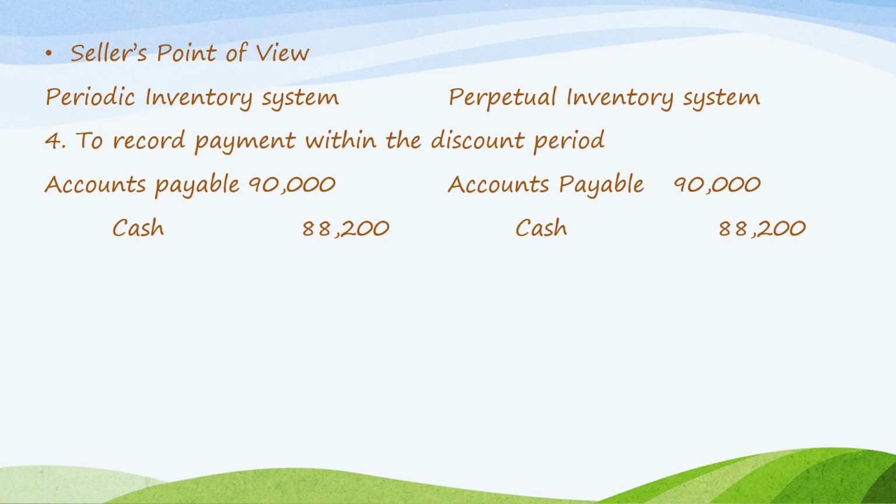90,000 times 0.02, which is 1,800. So, the purchase discount is 1,800. Therefore, the cash paid is 88,200. Under the perpetual inventory system, we do not use the account title purchase discount. Instead, we directly deduct it from inventory.